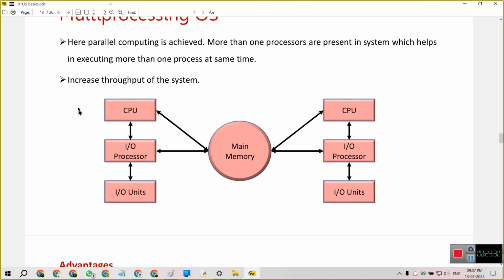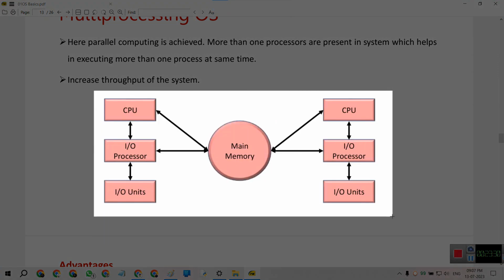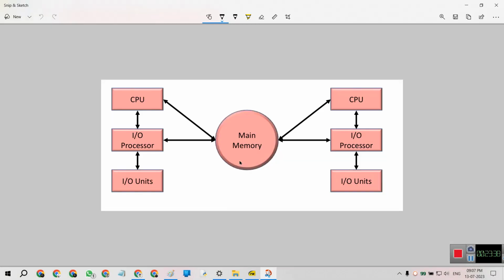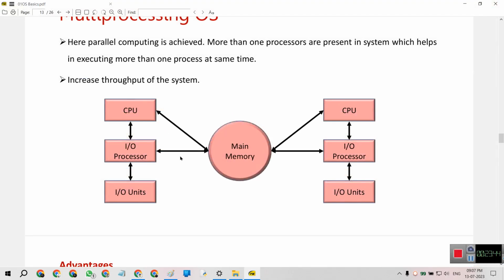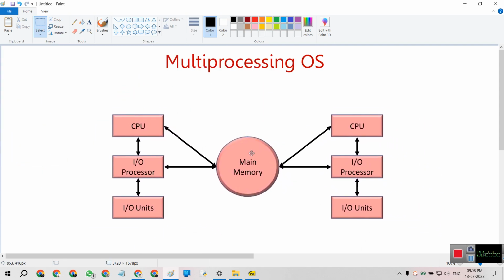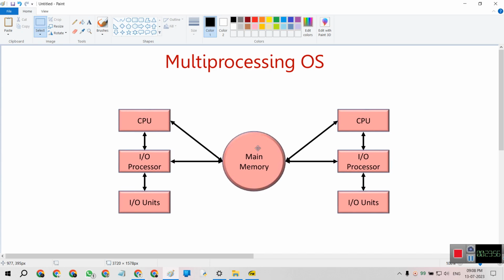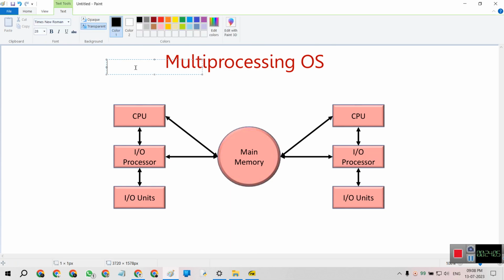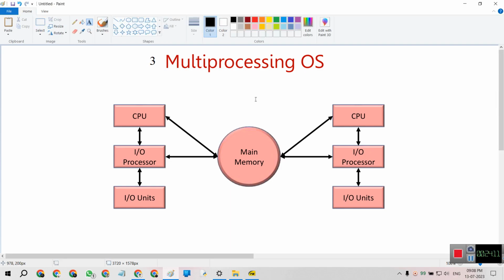Multi-processing operating system. This is the PDF made by me and my friends for gaining knowledge. There are different books which have different references for operating systems, so we took references from them to make this PDF, and it is available on any platform. You can use it, because many students can't directly understand what an operating system means. So, multi-programming, multi-processing: this is the third one, the multi-processing operating system.